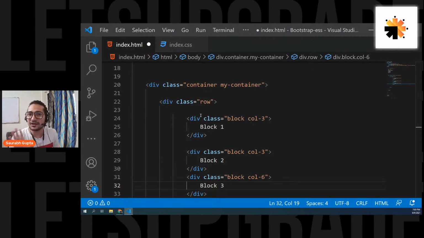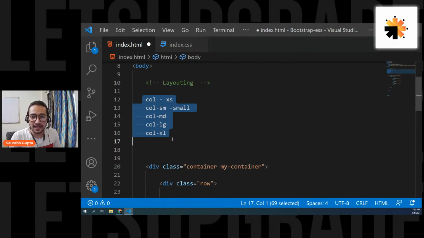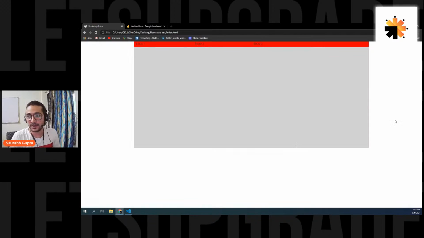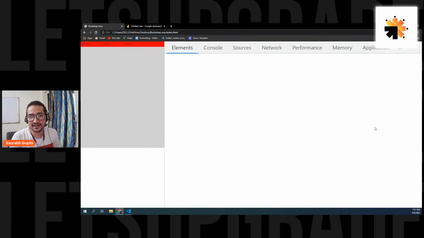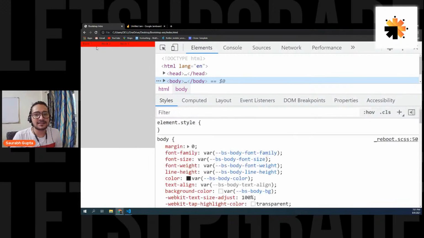So now I'm going to show you how that works. So don't worry. Let me comment this out, and then I can actually show you how this is working. Everyone, please try to focus now, and you'll understand how this is working. Okay, so let's do this. Inspect, and I'll make this screen go small. Now see, it is still adjusting everything in a single line properly, not a problem at all.